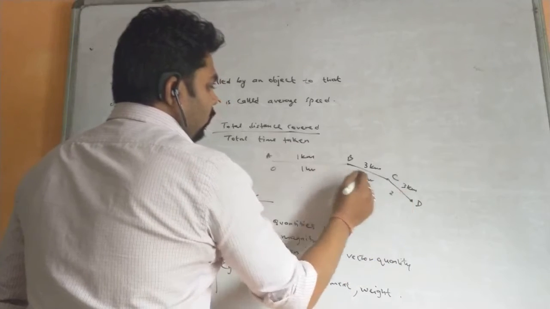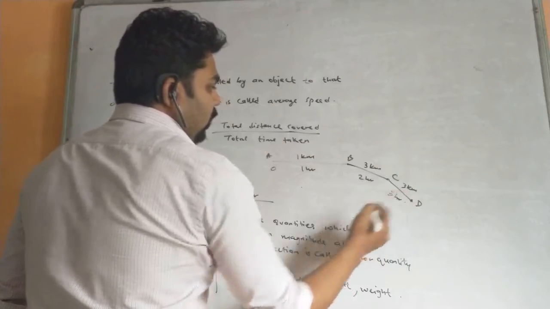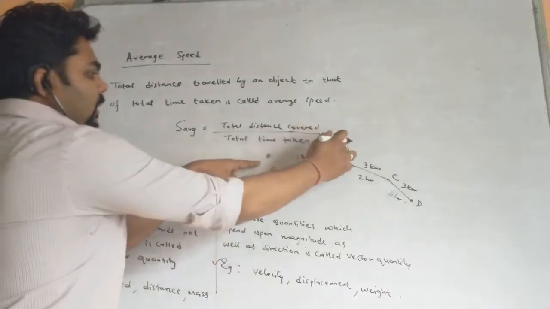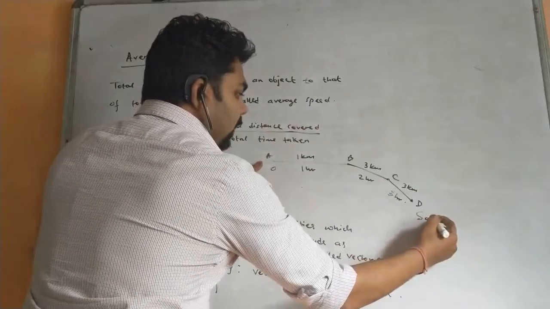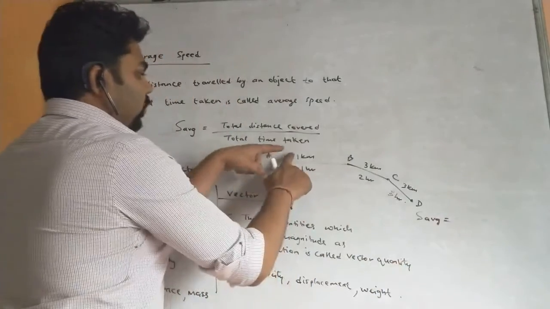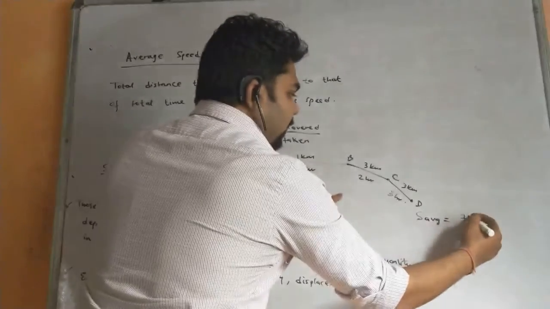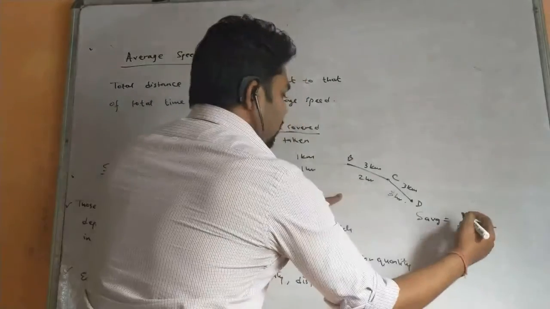Or 2 plus 1, 3 plus 3. So what is the average? See, a body is moving from A to B, from B to C, and from C to D. So what is the average speed? If you calculate total distance, 1 kilometer plus 3 kilometer, 4 kilometer, 4 plus 3, 7 kilometer. This is the total. Now what we have done here, we have added here.